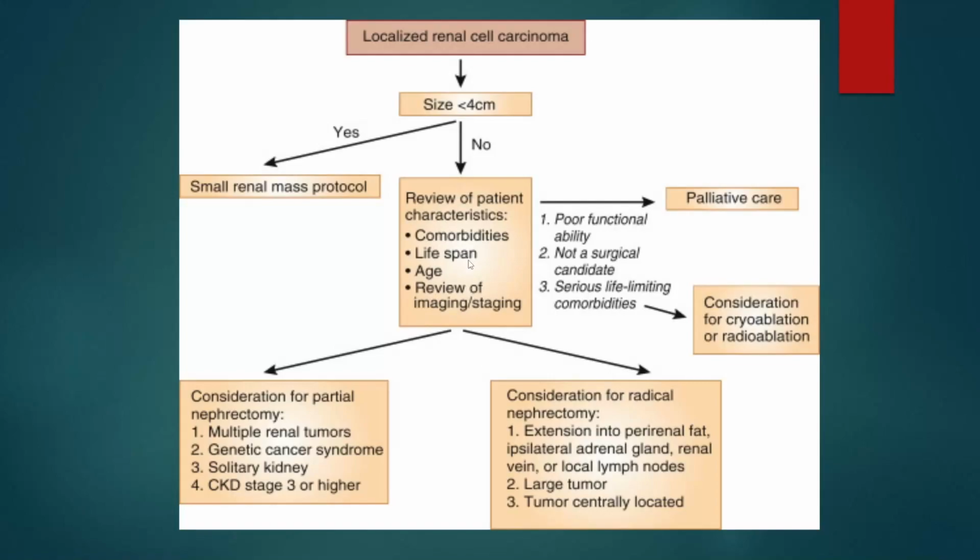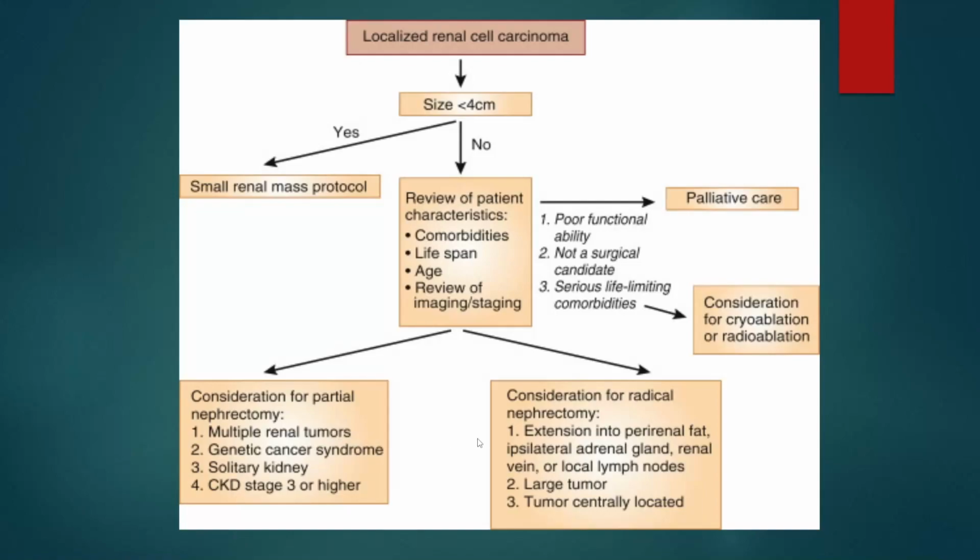Then, by reviewing these patient characteristics, we need to go for partial nephrectomy or radical nephrectomy. Partial nephrectomy is chosen if the patient has multiple renal tumors, genetic cancer syndrome, solitary kidney, or chronic kidney disease stage 3 or higher. In case of a solitary kidney, what happens here? There is a single kidney; instead of two kidneys, there is only a single kidney. In case of all these conditions, they may go for partial nephrectomy.